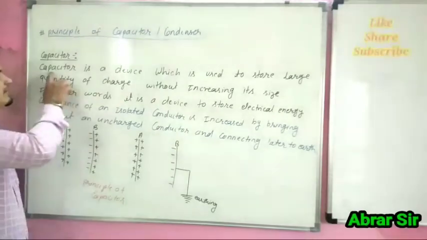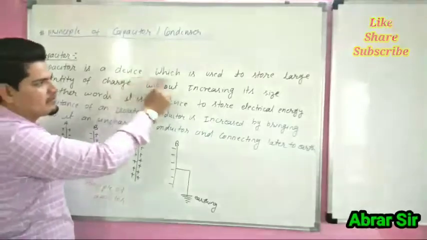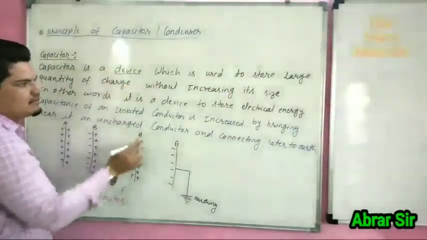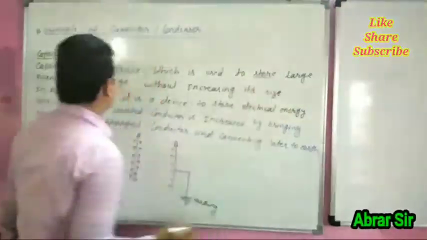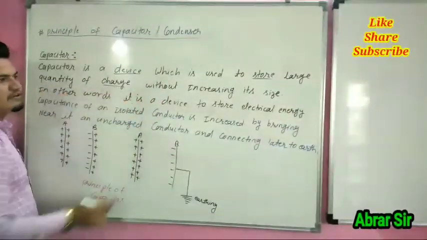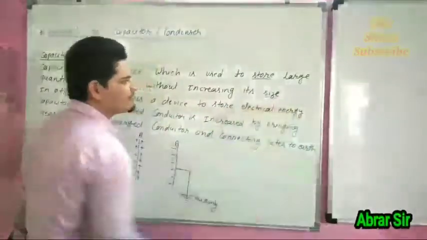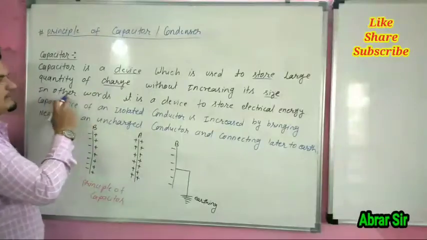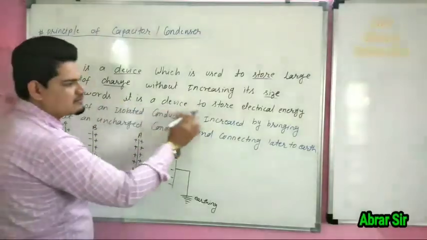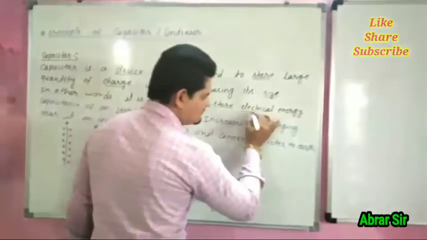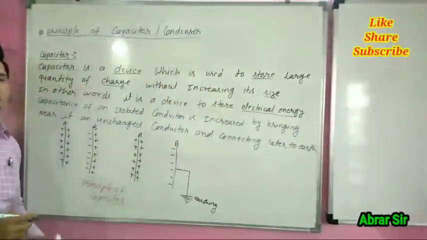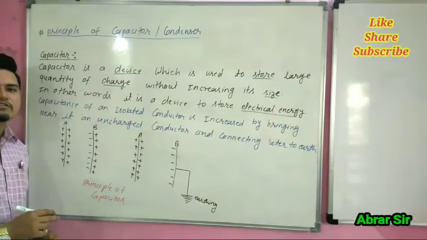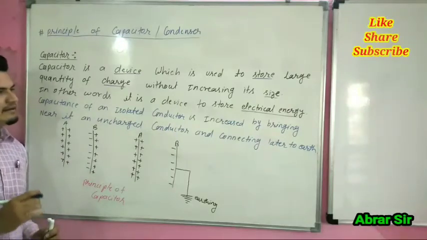So the definition is: a capacitor is a device which is used to store a large quantity of charge without increasing its size. In other words, we can say it is a device to store electrical energy. A capacitor is used to store electrical energy.